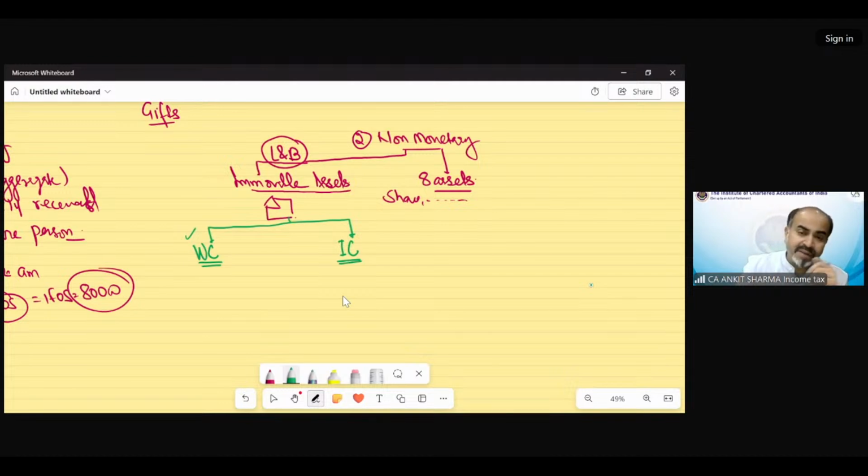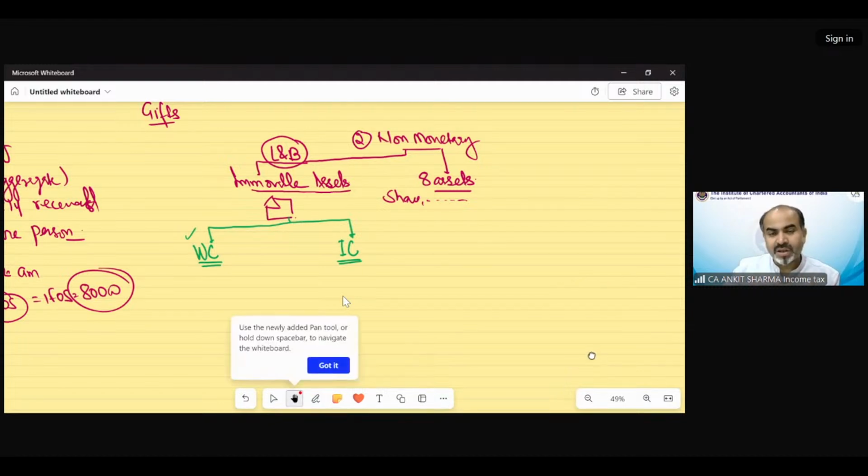Suppose for a 50 lakh rupees property, we are going to pay 30 lakh rupees. Then that will fall in the inadequate consideration case. So that would be 20 lakh. The remaining could be my income from other sources depending upon other conditions. So what are the conditions, etc.?